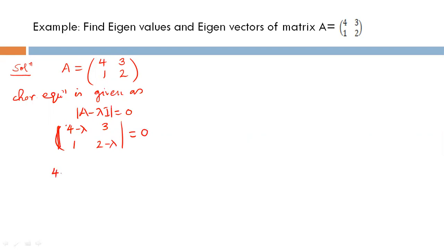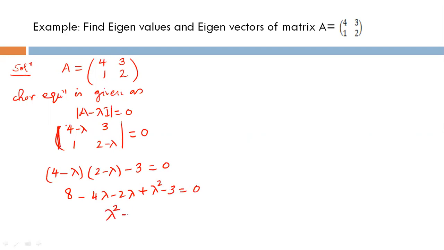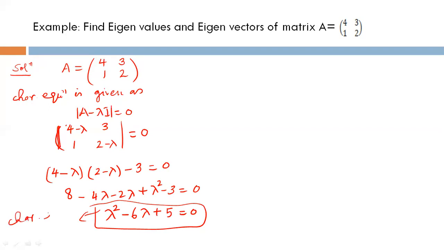If you expand it, 4 minus lambda times 2 minus lambda, minus 3 equal to 0. You will get 8 minus 4 lambda minus 2 lambda plus lambda square minus 3 equal to 0. Lambda square minus 6 lambda plus 5 equal to 0. This equation is called the characteristic equation, and the roots of this equation are called characteristic roots or eigenvalues.